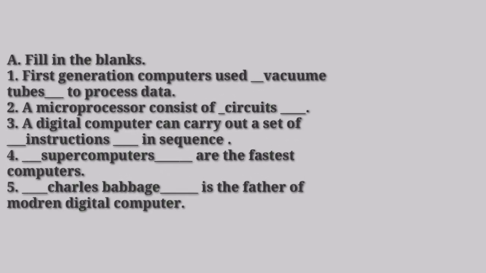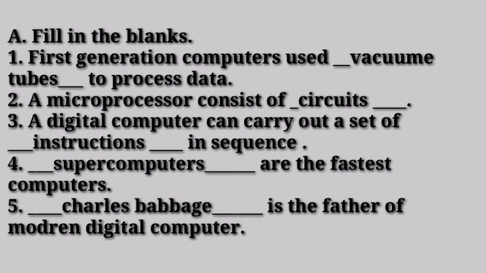Let's start the video. First of all, fill in the blanks. First, generation computers used vacuum tubes to process data. Second, a microprocessor consists of circuits. Third, a digital computer can carry out a set of instructions in sequence. 4. Supercomputers are fastest computers. 5. Charles Babbage is the father of modern digital computers.